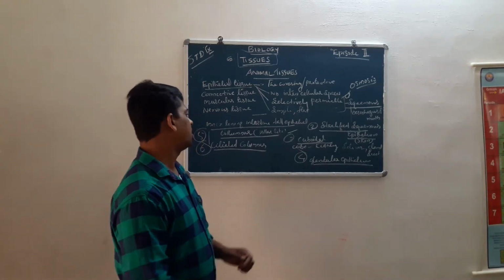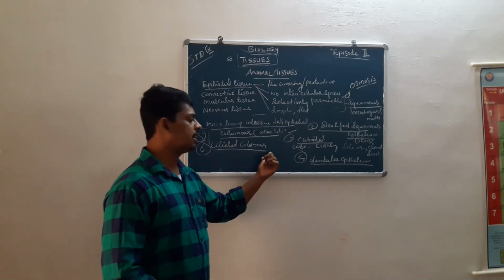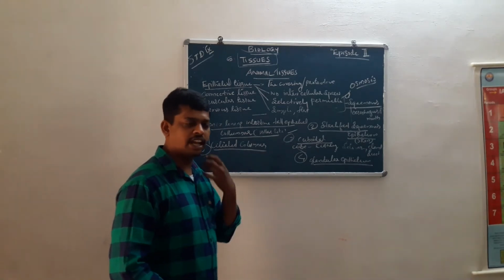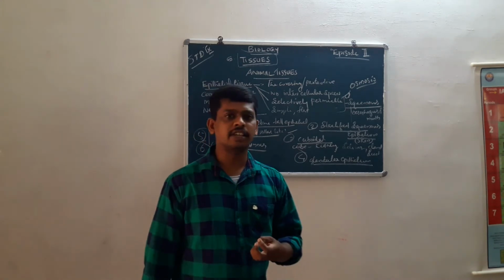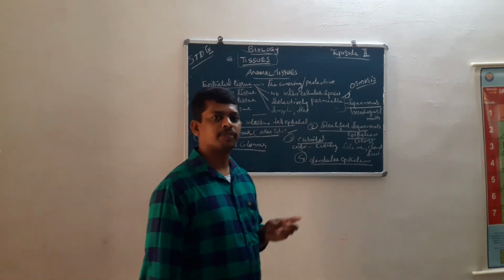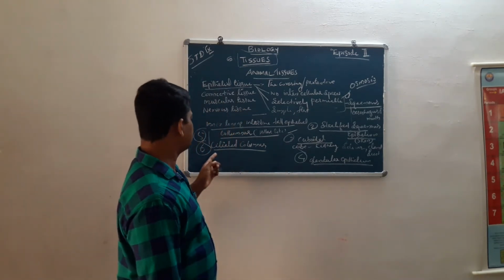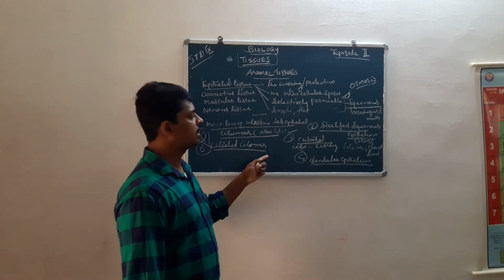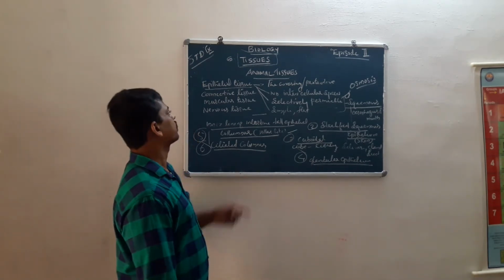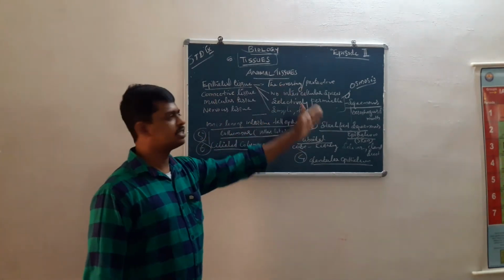Such epithelial cells are known as ciliated columnar epithelial cells, present inside the alveoli, nostrils, etc. And these are the epithelial cells.